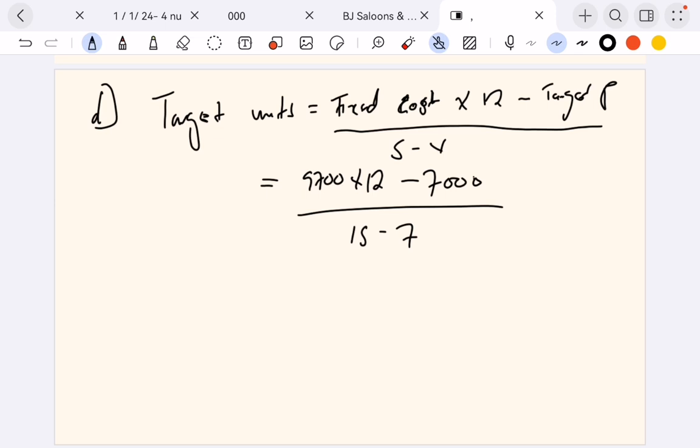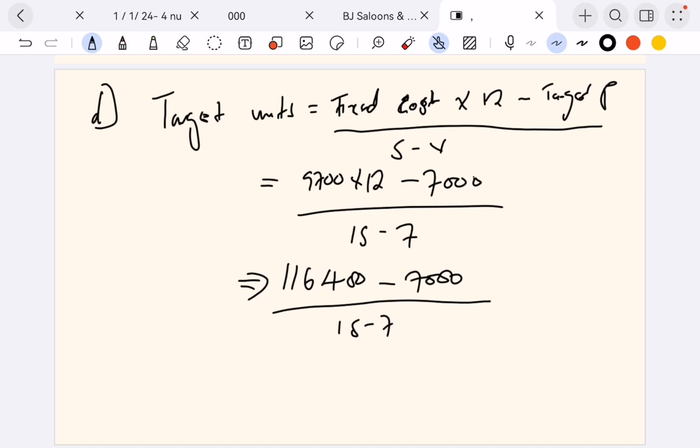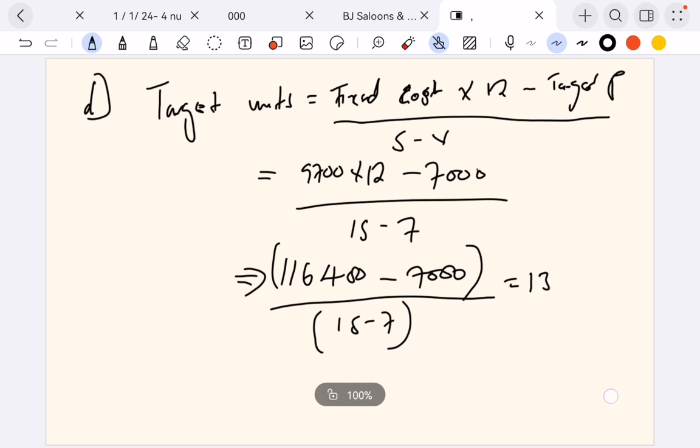So 9,700 times 12 will give us 116,400 minus 7,000 over 8, or 15 minus 7. So you can put it like this on your calculator. If you put that on a calculator, I have those numbers, I put them like that on my calculator. It's giving me 13675 plates per year.